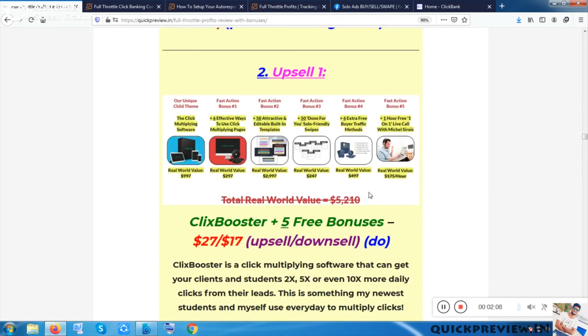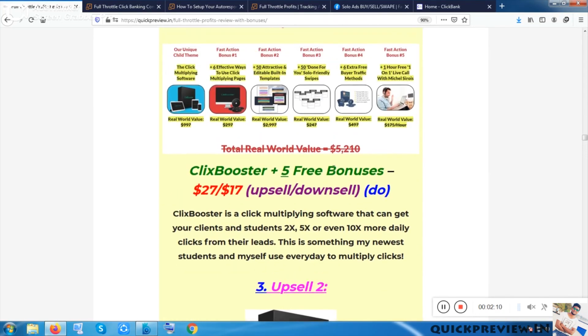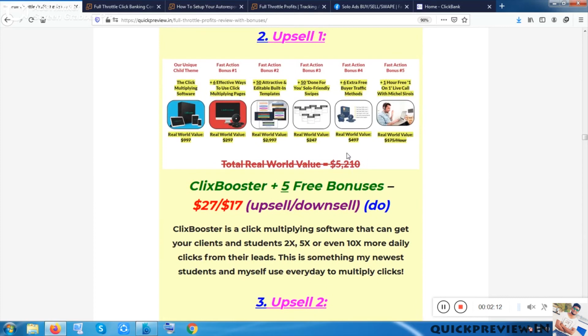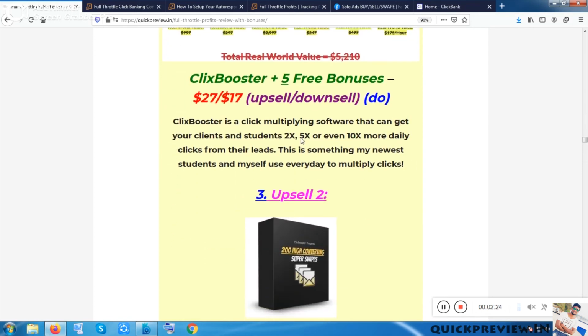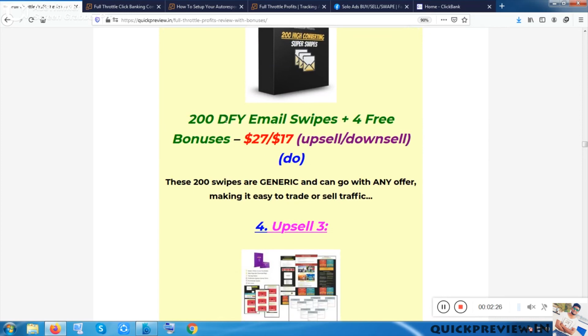These are the upsells. You can see Click Boosters, valued at $5,210, but you can get it for a $17 downsell or $27 upsell. Upsell 2 has 200 done for you email swipes and 4 free bonuses.